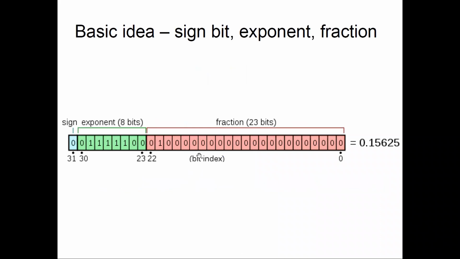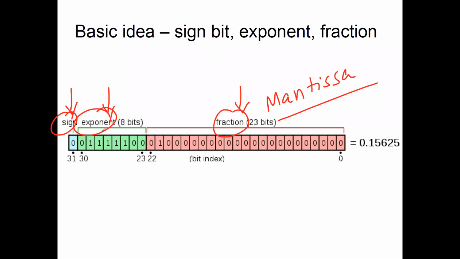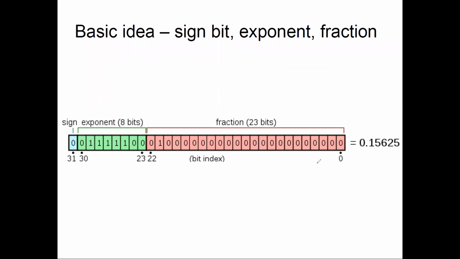I will come to this slide again. Just look at the names of three things here. There are 3 keywords written here: sign, exponent, and fraction. Fraction can also be called mantissa. So mantissa, exponent, and sign, and they have a space of 23 bits, 8 bits, and 1 bit. Total size we have is 32 bits. The numbering of the 32 bits has been done from 0 to 31.